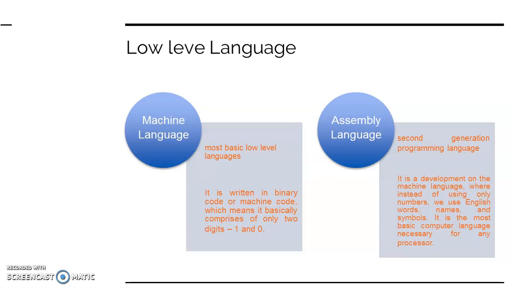Whereas assembly language is a second generation programming language. It is a development on machine language, where instead of using only numbers, that is 0 and 1, we use English words, names and symbols. It is the most basic computer language necessary for any processor. Over here I want to mention that assembly language is processor dependent.